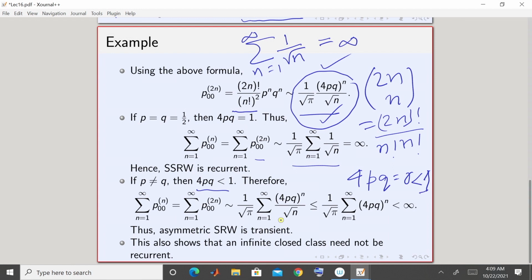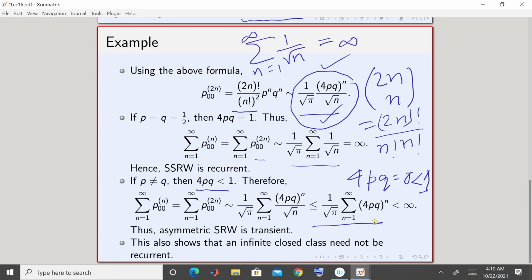So you get this summation. From the denominator, square root n is always greater than or equal to 1. So if I replace square root n by 1 in the denominator, this will be less than or equal to this, because I am making the denominator small.